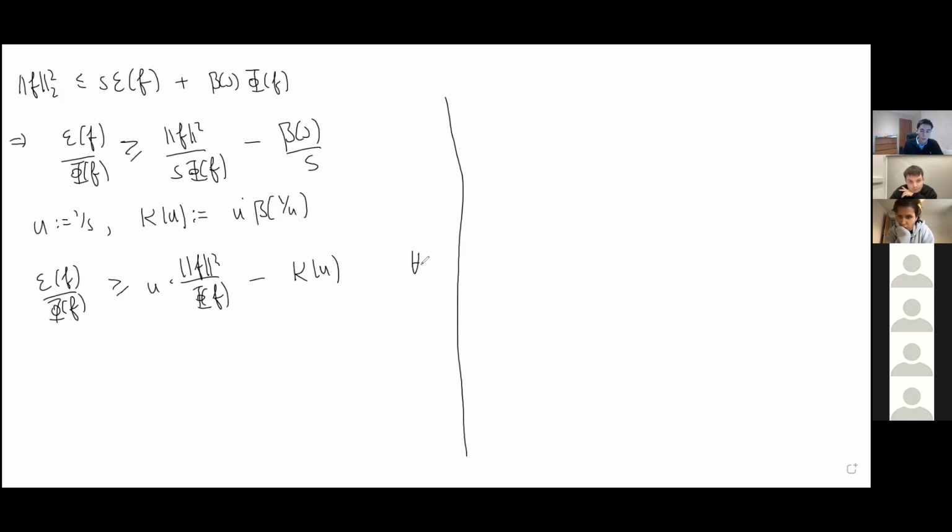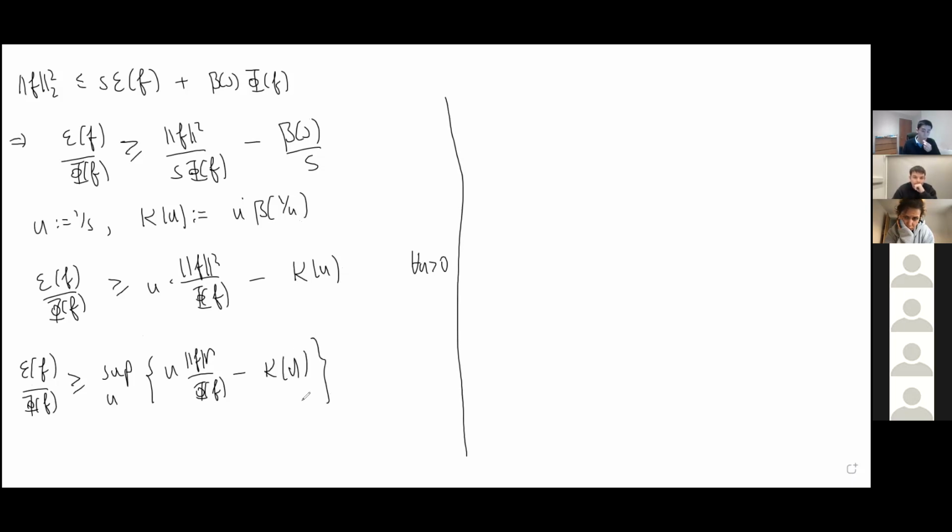And this holds for all u, right? And so in particular, it's going to hold for the supremum, right? So this left-hand side is lower bounded by the supremum. So basically we maximize the right-hand side of exactly this, f squared over phi of f minus k of u.